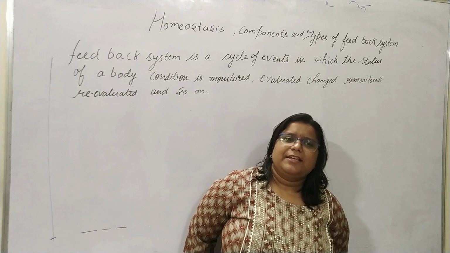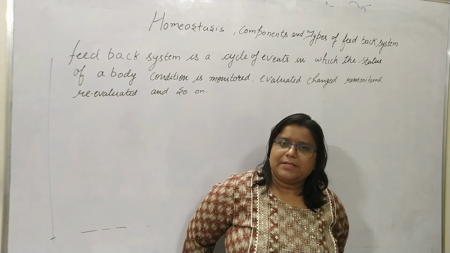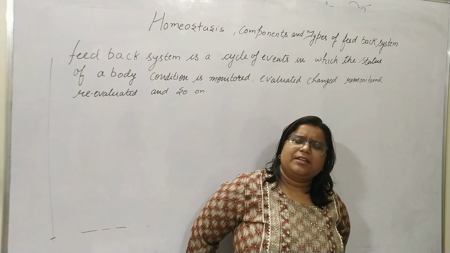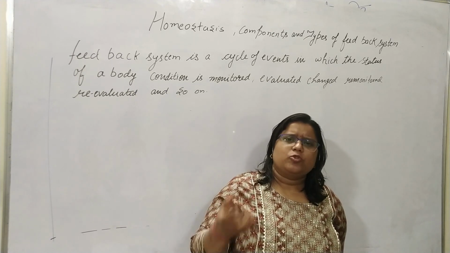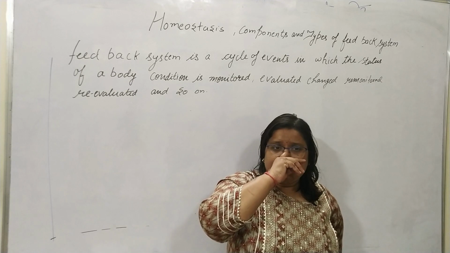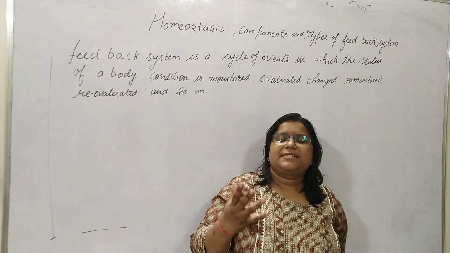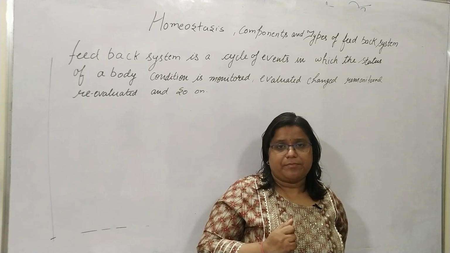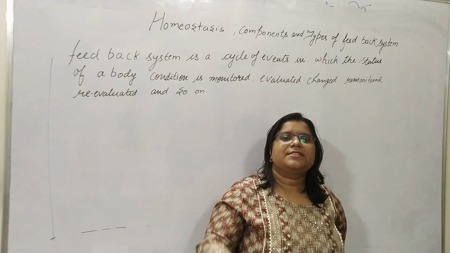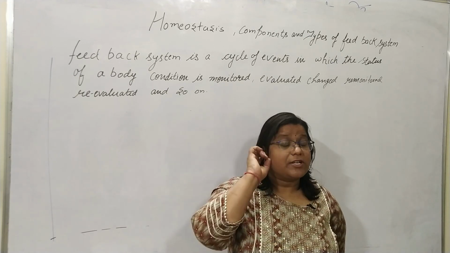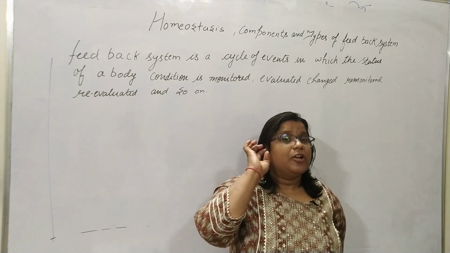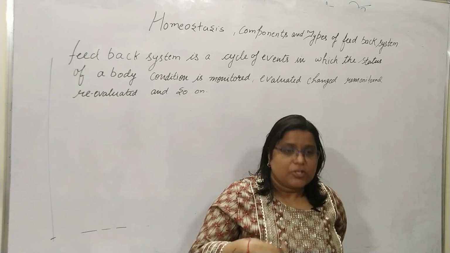Each monitored variable, such as body temperature, blood pressure, blood glucose level and many others, is termed a controlled condition. Controlled conditions must be maintained in our body to maintain homeostasis.